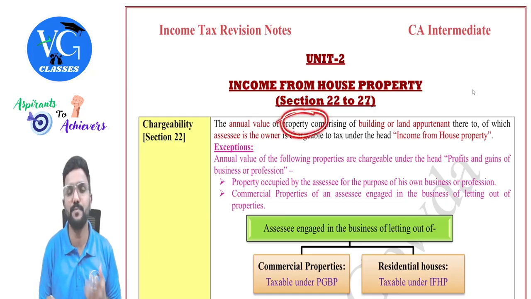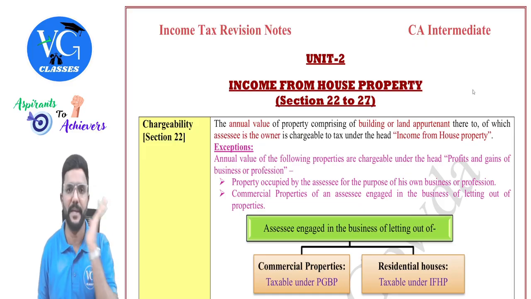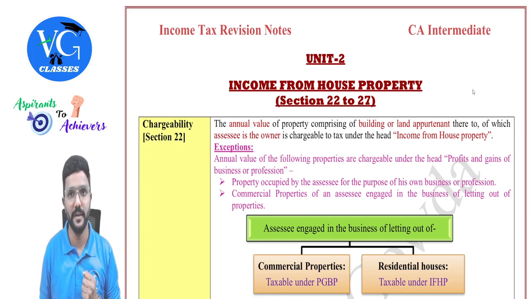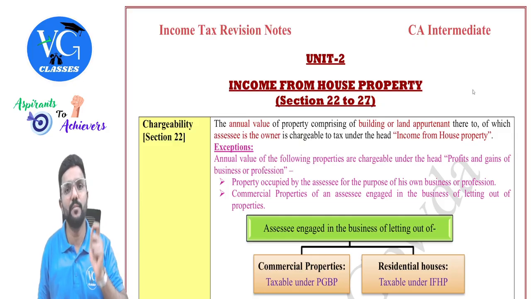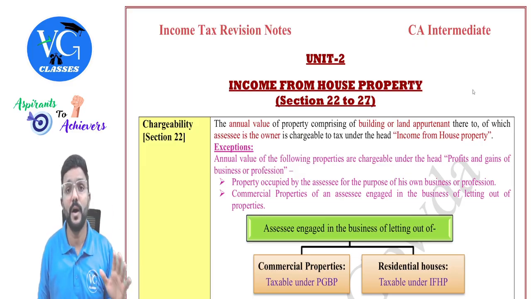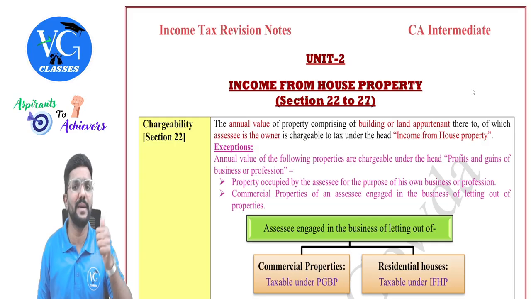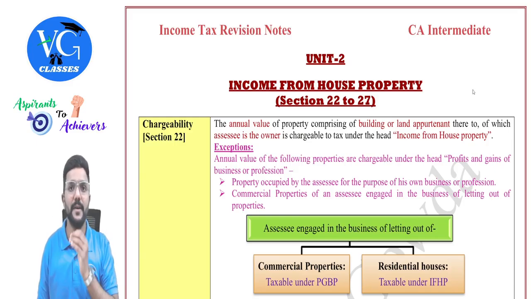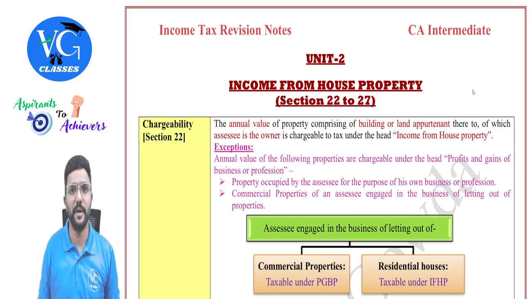Guys, under house property, property means the building. But if there is any land which is appurtenant thereto, that is, land which is attached to the building, for example, there is a land and on that a building is constructed, in such case the income from both building as well as land will be taxable under the head house property. Or else, if there is a land area like a garden or even parking, even in such case, the income from the building along with the land area will be taxable under the head house property.